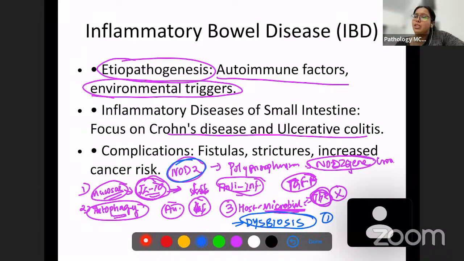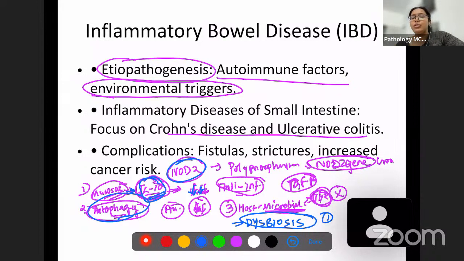Crohn's disease is associated with NOD2 gene polymorphisms. We know mucosal immunity plays an important role in regulation of interleukin 10, which is an anti-inflammatory cytokine. If there are polymorphisms in anti-inflammatory cytokines, then inflammation cannot be curtailed and there will be autoimmunity.